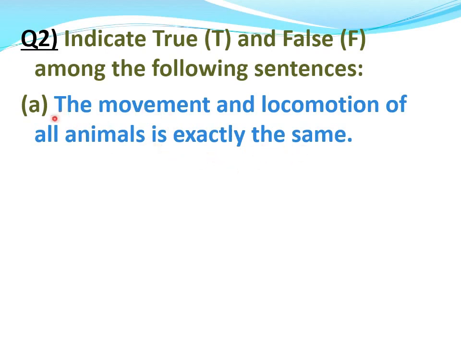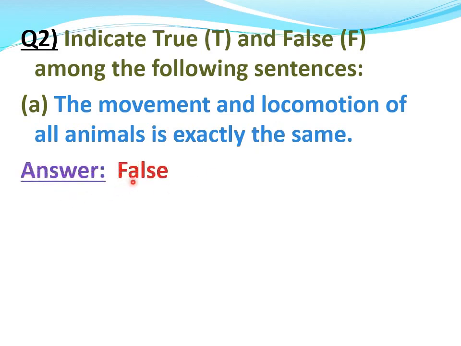You have to tell whether this statement is true or false. No, this statement is false.